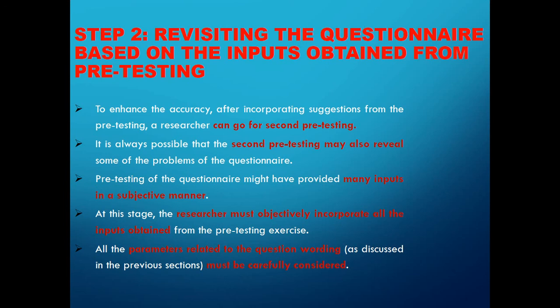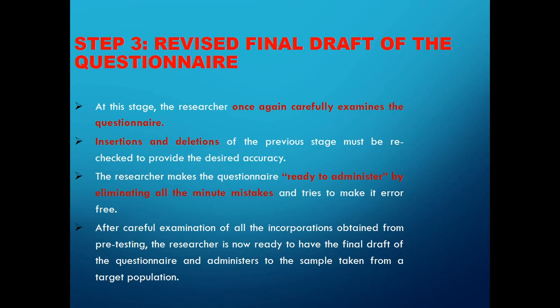Then revisiting the questionnaire based on inputs obtained from pre-testing. If there is some error in it, you can make certain changes on the basis of the pre-testing. Whatever changes the people ask you to make, you need to take care of it. And then the final draft of the questionnaire. At this stage your final draft should be ready and all mistakes should be eliminated. After examination of incorporations from pre-testing, the researcher is now ready to have a final draft of the questionnaire and administer it to the sample taken from a target population.